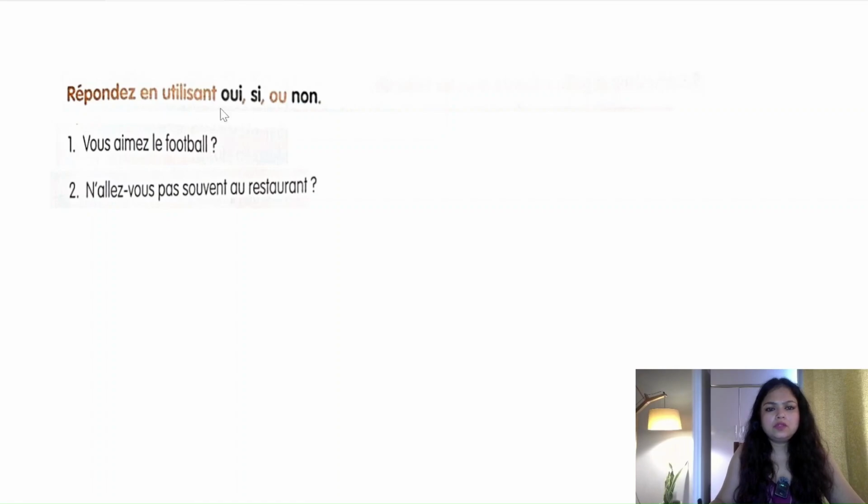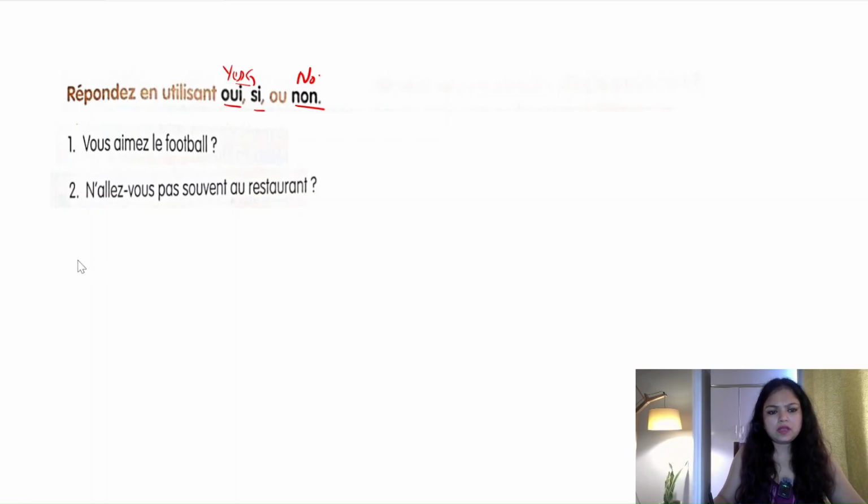Répondez en utilisant oui, si ou non. So respond by using oui, si or non. This also means yes or no. We all know when to use si. So first is vous aimez le football? Do you like football?